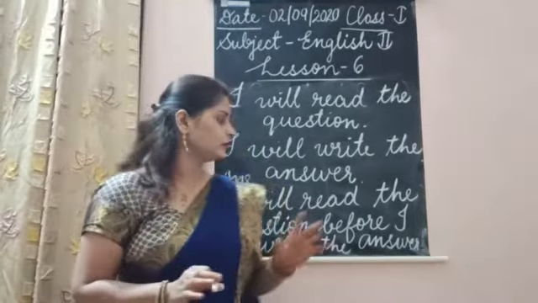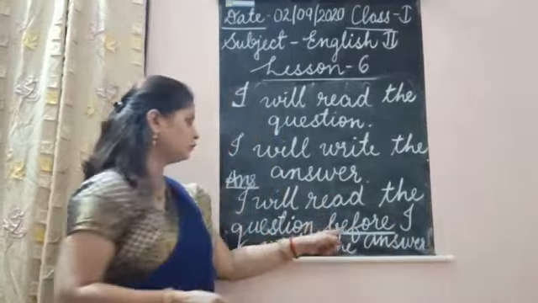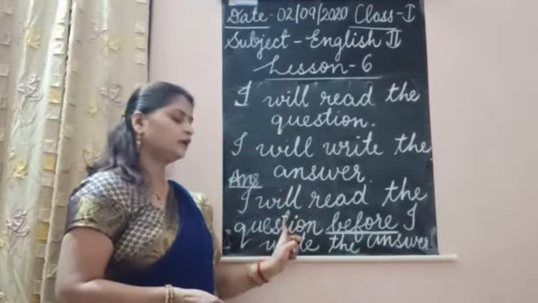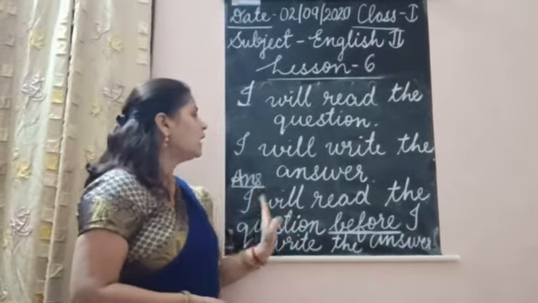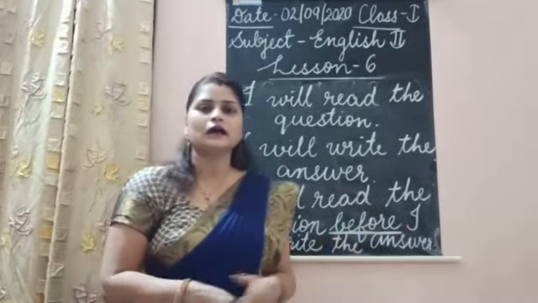So what you have done? Why you have written here before? What you do before? Before, you will read the question. So here I have written, I will read the question before I write the answer.